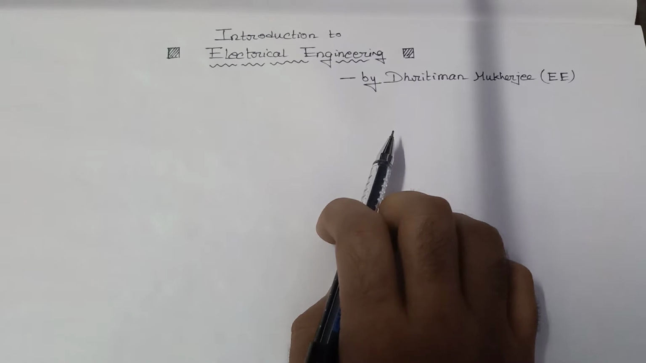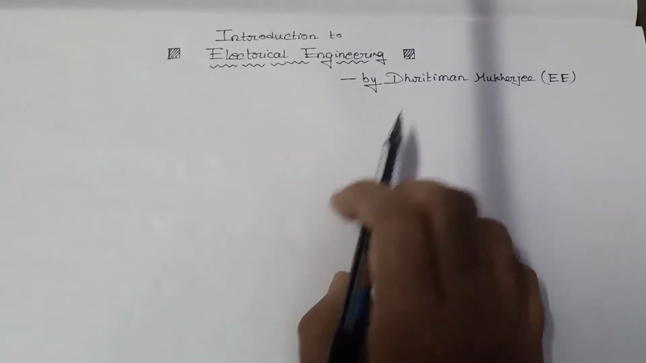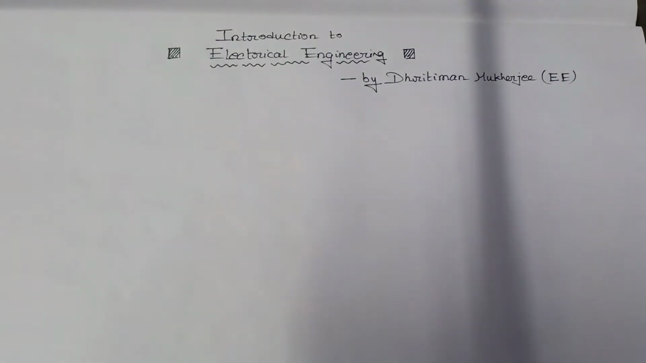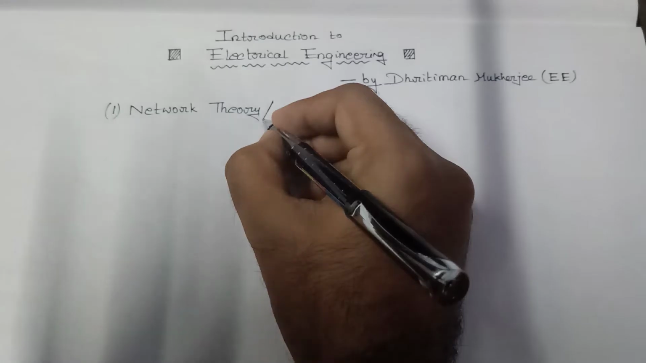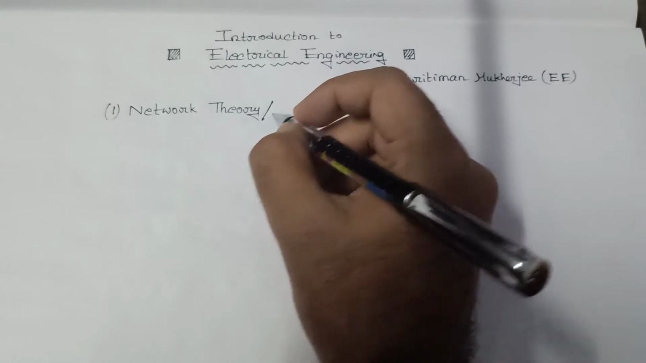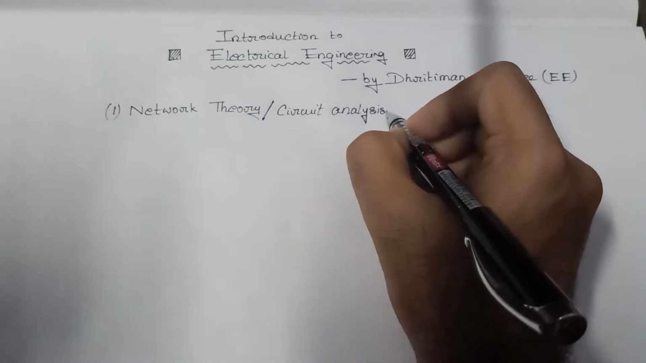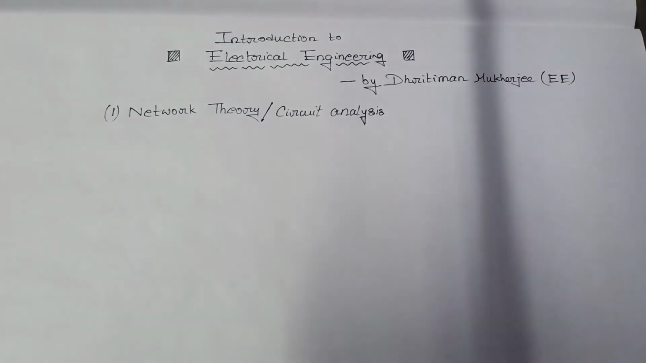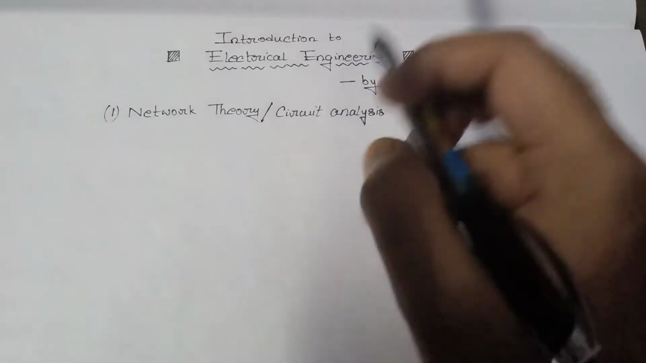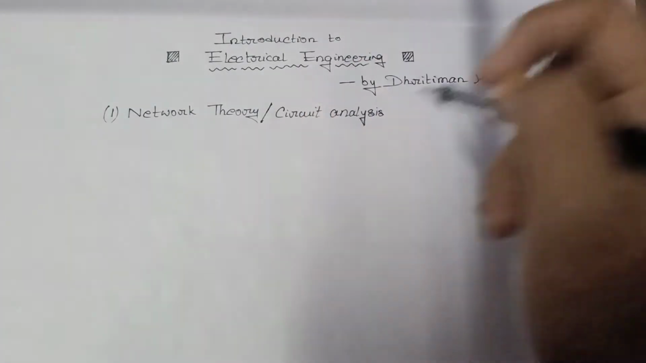Okay, so let me start by introducing all the subjects. There are mainly 11 subjects in this course, electrical engineering. The first subject of electrical engineering is network theory, and this subject is also known as circuit analysis. This is the first and basic chapter of electrical engineering.